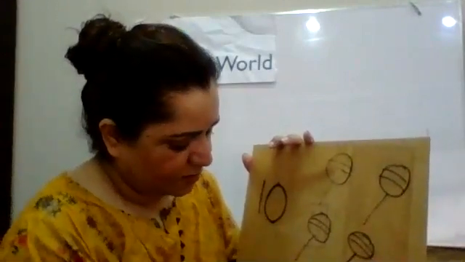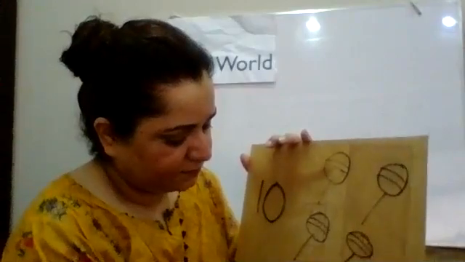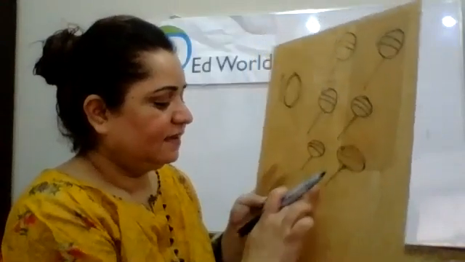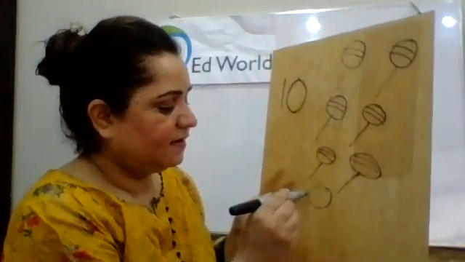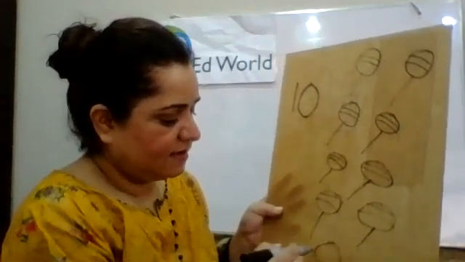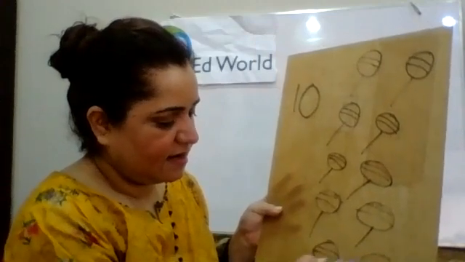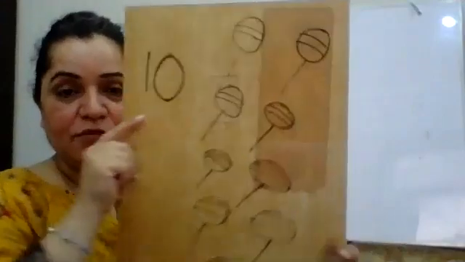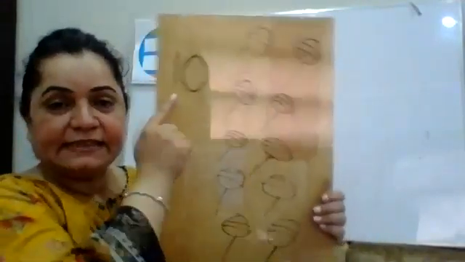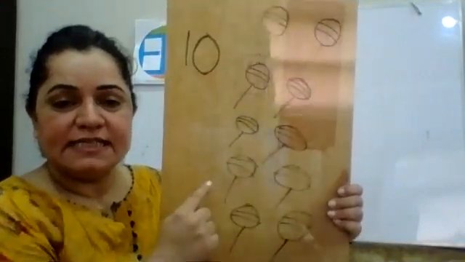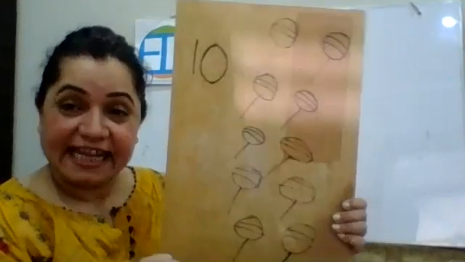I'm making big lollipops. I should make small ones. 1, 2, 3, 4, 5, 6, 7, 8, 9. Okay. Now, first of all, we're going to count how many lollipops we have over here. Like we have number 10, and let's see, 1, 2, 3, 4, 5, 6, 7, 8, 9, and 10.